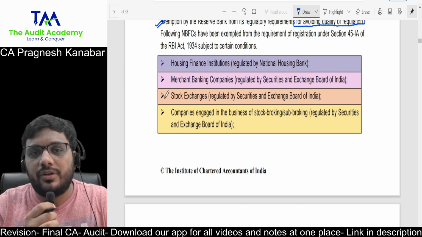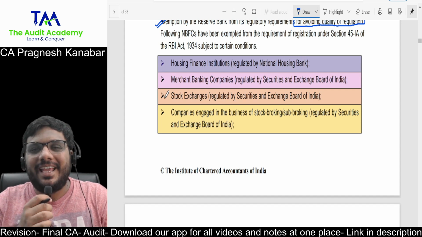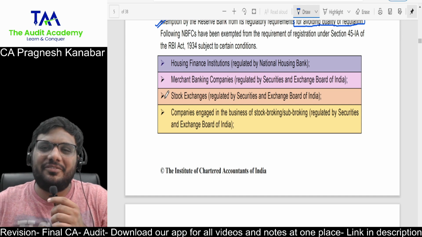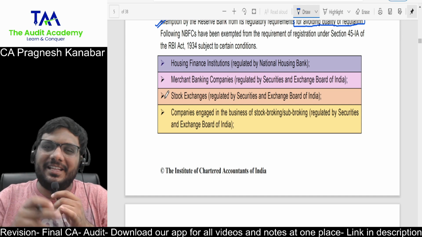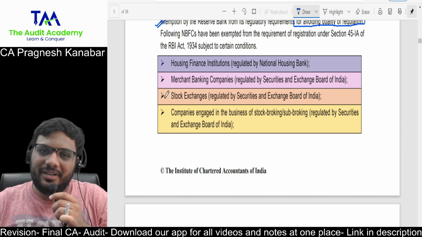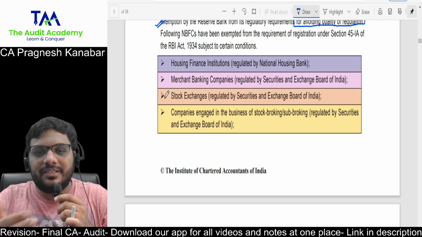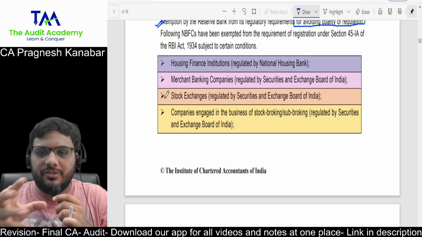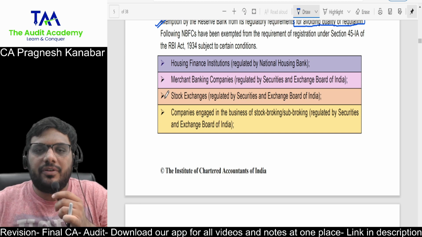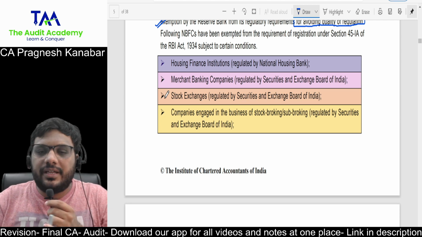If you see, even insurance companies, even their financial assets are more than 50% of total assets, and their income from financial assets is more than 50% of total income. So in that case, should the insurance company get a license from RBI? No, no, it will get registration from IRDA. So stockbroking companies, merchant banking companies, alternative investment funds pooled from private investors to invest in various asset classes. You talk about housing finance institutions.